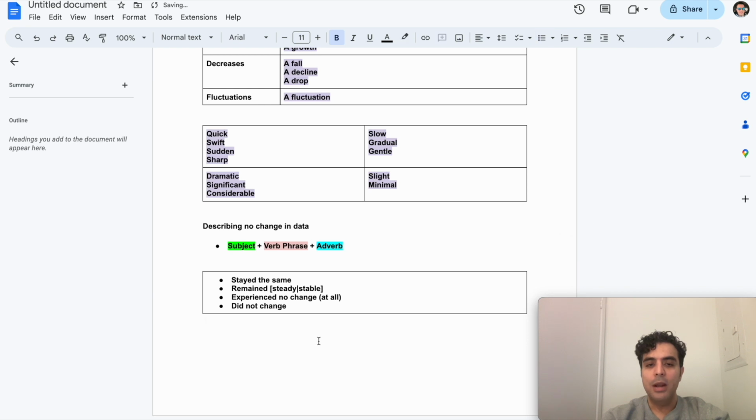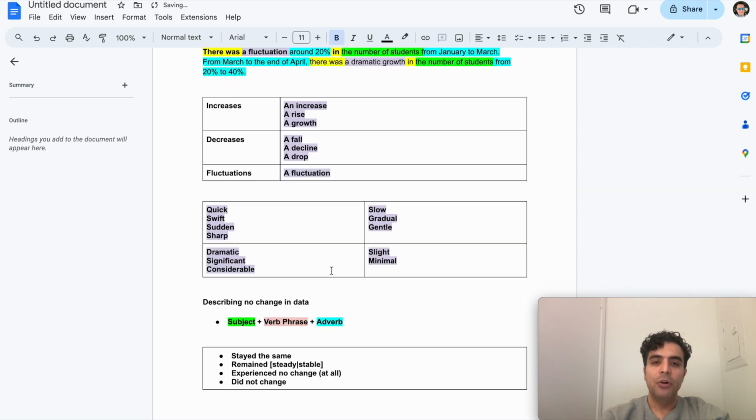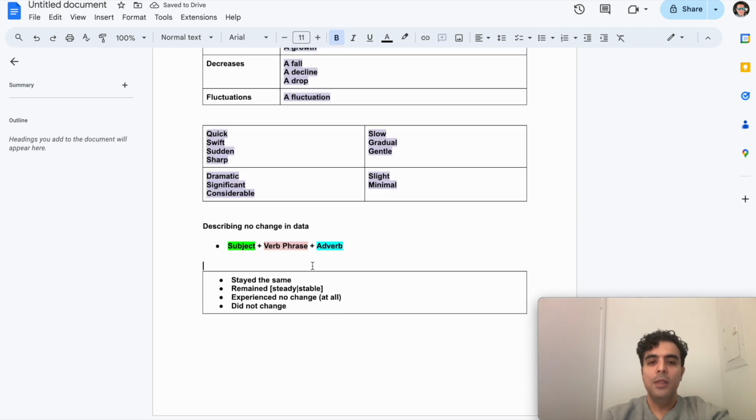Now, let's write a few examples here for you all to see. My first example is going to be: the number of students remained steady from January to March. Notice what I did?